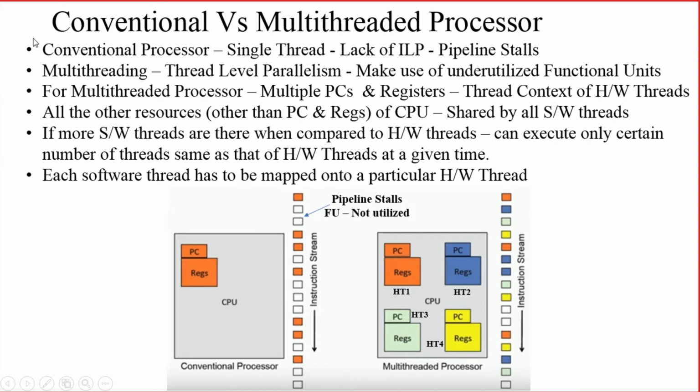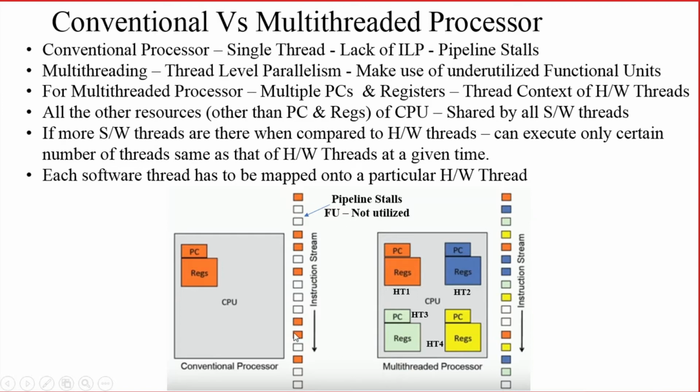But in the case of a multi-threading processor, what will happen? Thread level parallelism is incorporated. What do you mean by thread level parallelism? There will be multiple threads which make use of the underutilized functional units.